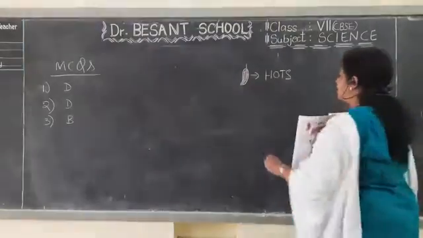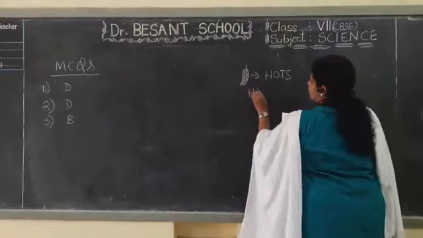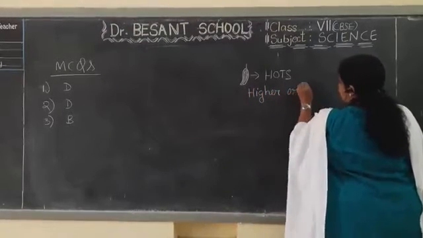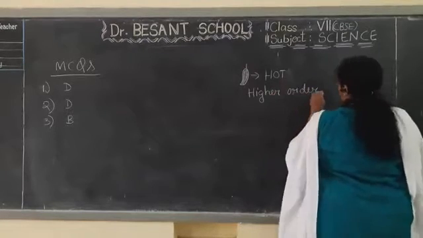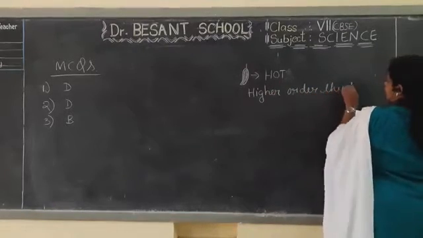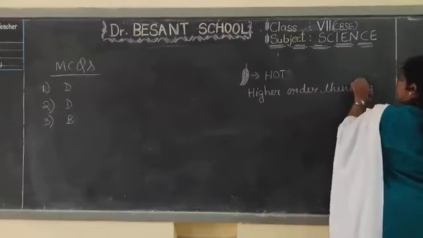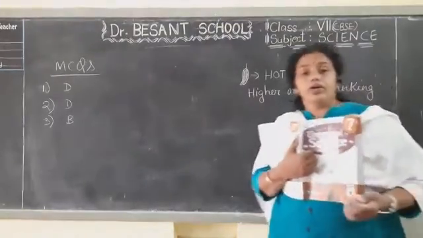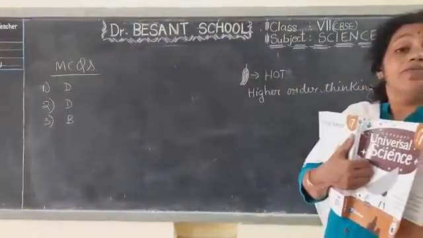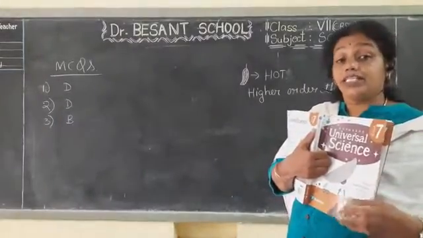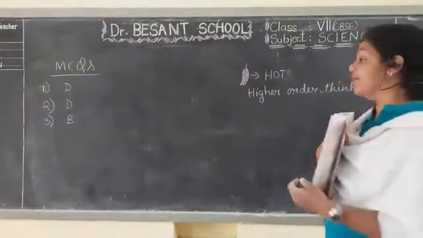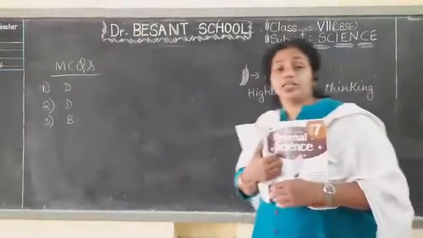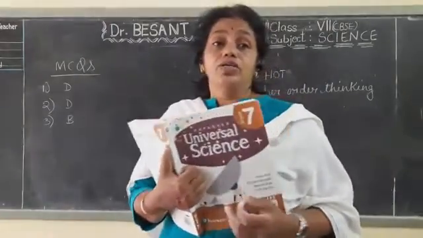That means higher order thinking. Whatever we have taught, if you are able to answer the HOTS, you are very good, on your own. Don't Google it. Without Googling, after your understanding, you should be able to answer. If you are answering that, very, very good. So, HOTS means higher order thinking questions. Okay, so these are available.